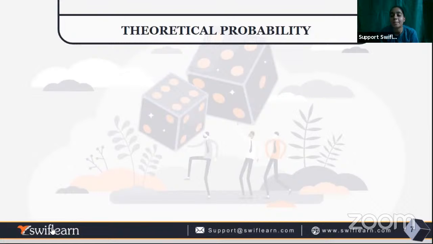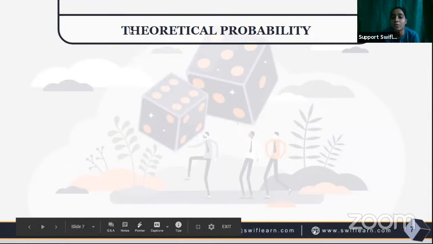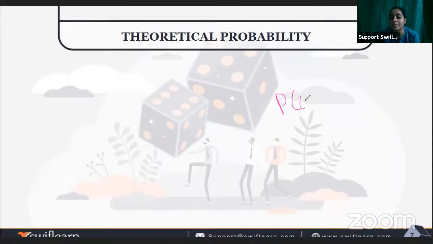For example, when we talk about the probability of something happening, we transform it to the formula P of E equals the happening of the event. Whatever the event is, we want it to happen.